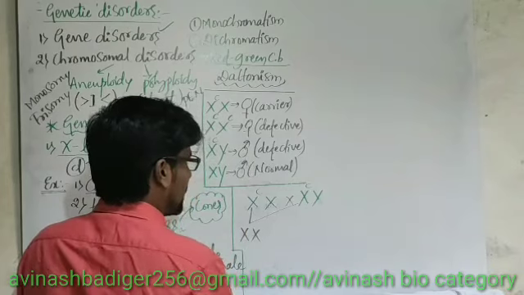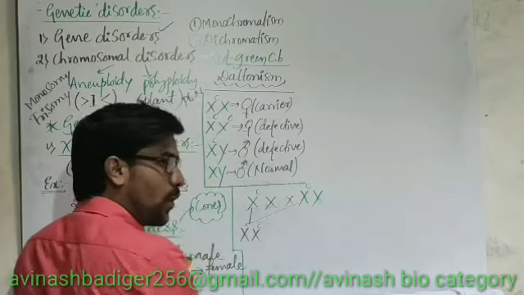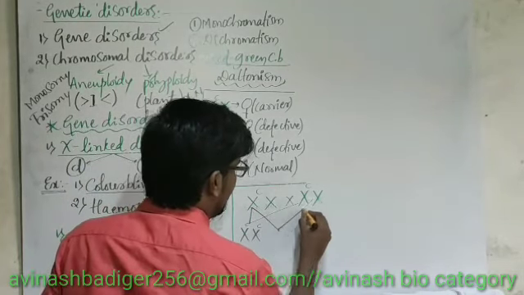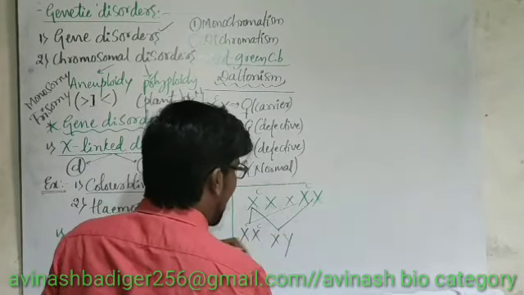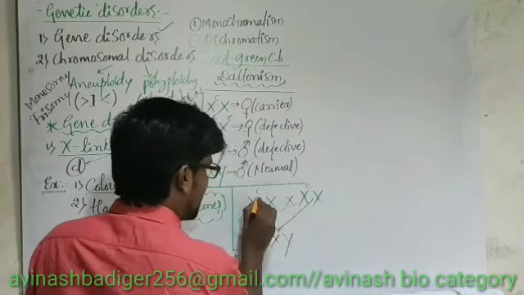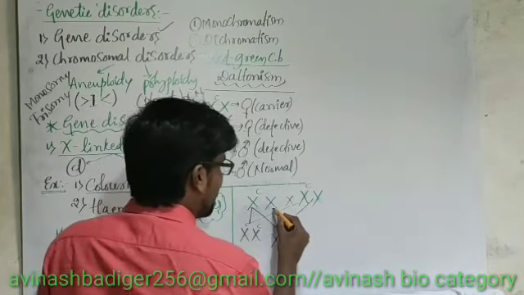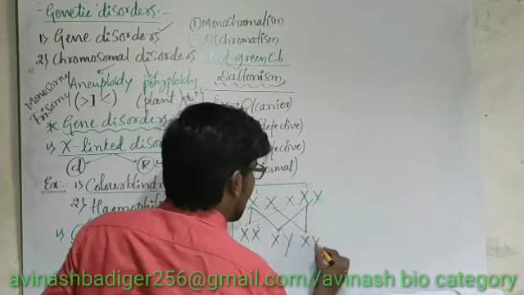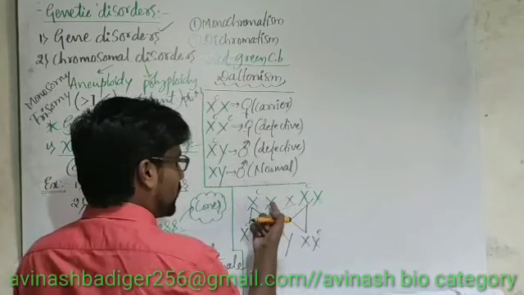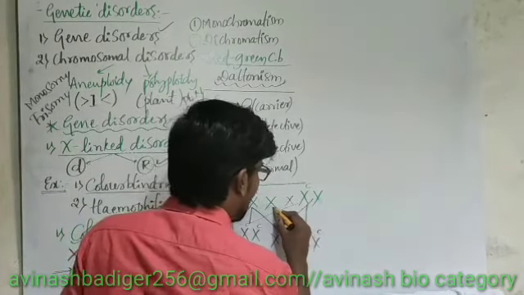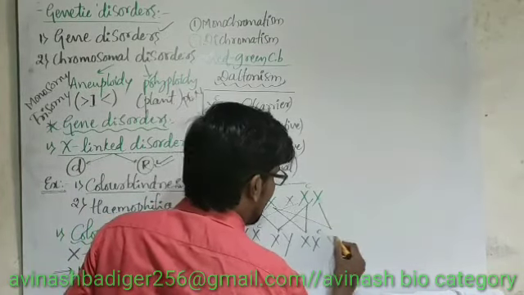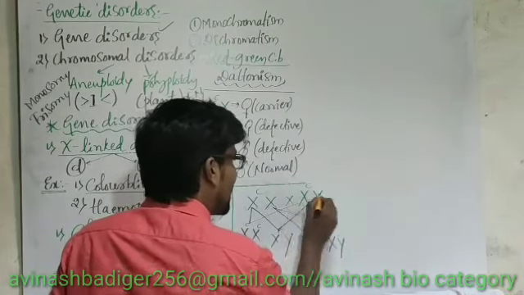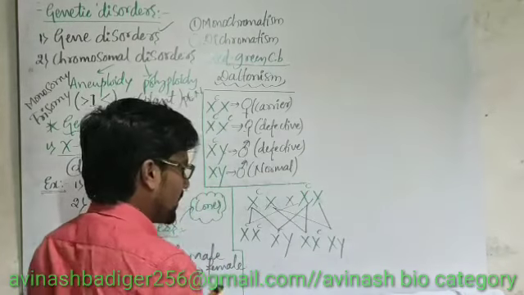X and a small c. That is, they are carrying both the defective genes. And a second one, XY, and this one carrying the same gene as it is. If we consider the second chromosome like this, X carrying one defective gene, another chromosome is normal, and the last one, if we consider X and Y, so here X and Y do not carry any defective genes.